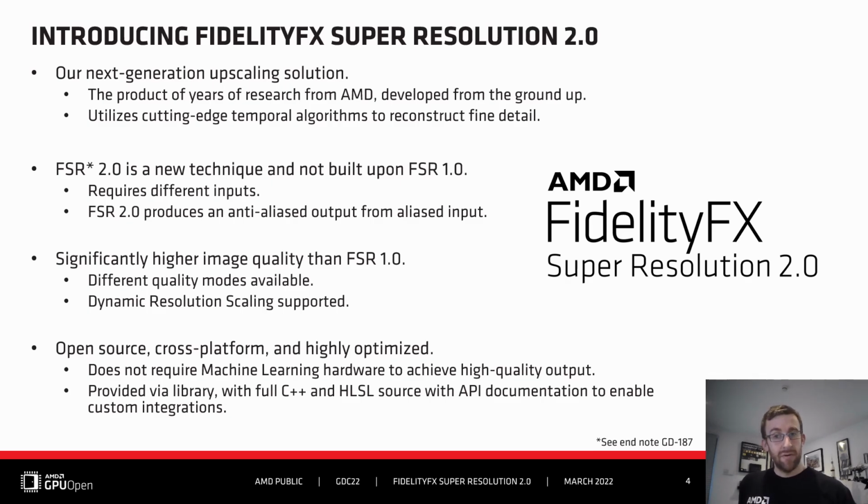FSR 2.0 will be released on AMD GPU Open for cross-platform use, and it's highly optimized. Lastly, FSR 2.0 does not require machine learning hardware to achieve high-quality output, and implementations are provided via a library with full and open C++ and HLSL source code.